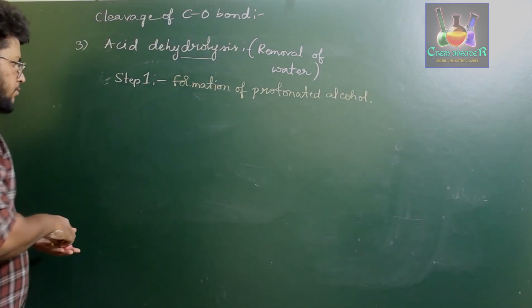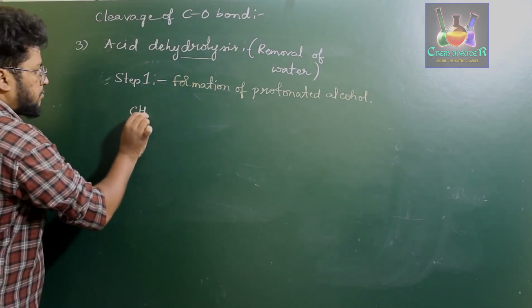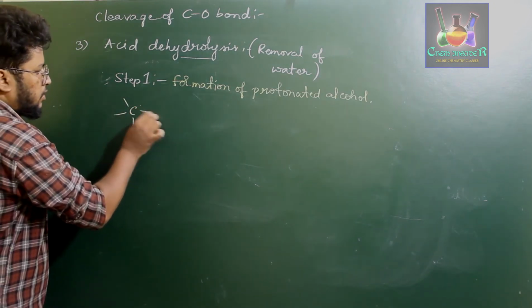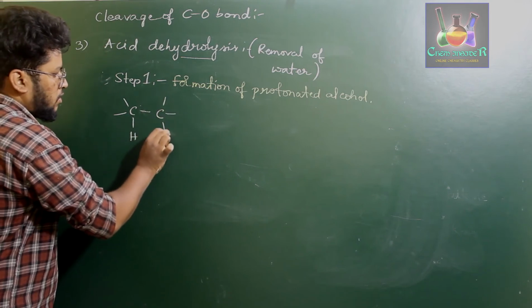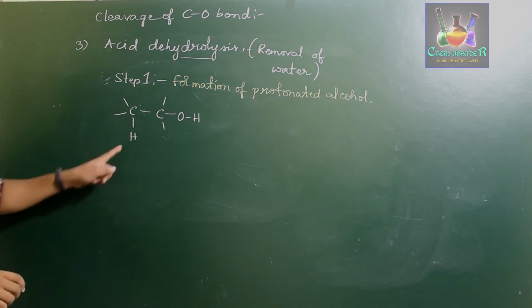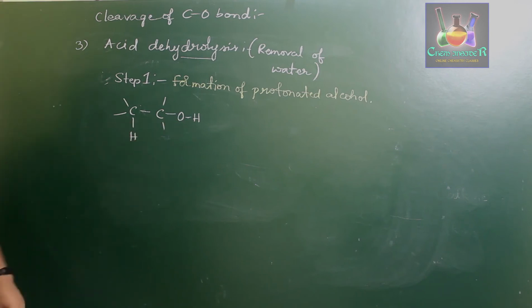So what happens here then? If you consider a general reaction H, C, OH. So this is a general reaction which has alpha hydrogen and OH group.